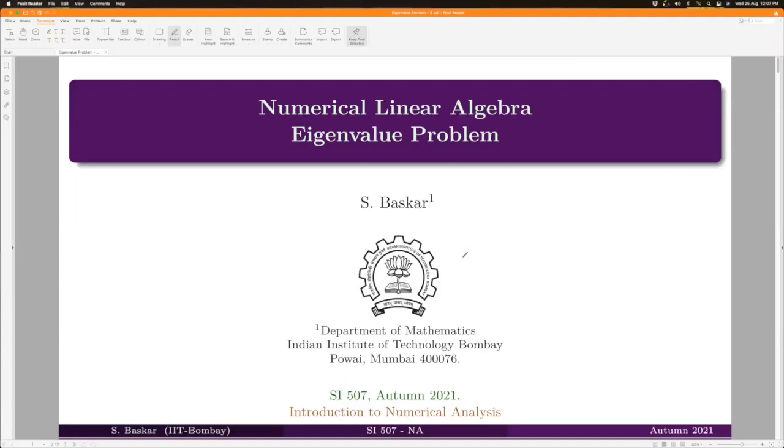Well, students, in the last lecture, we have proved a convergence theorem for power method. We'll continue with this discussion and prove another convergence theorem for power method, which has a more restricted hypothesis, but it relaxes one of the important conclusions of the previous theorem. For that, let us first recall the previous theorem.